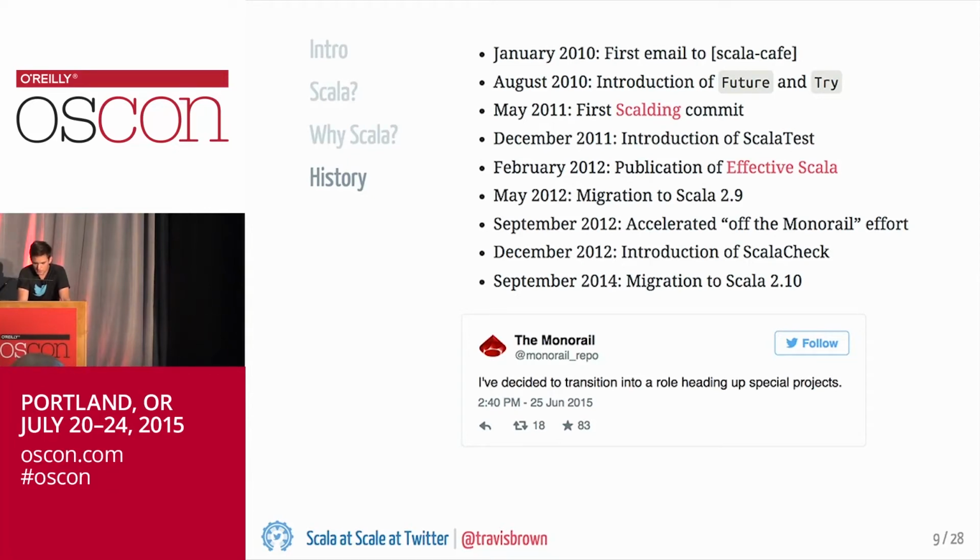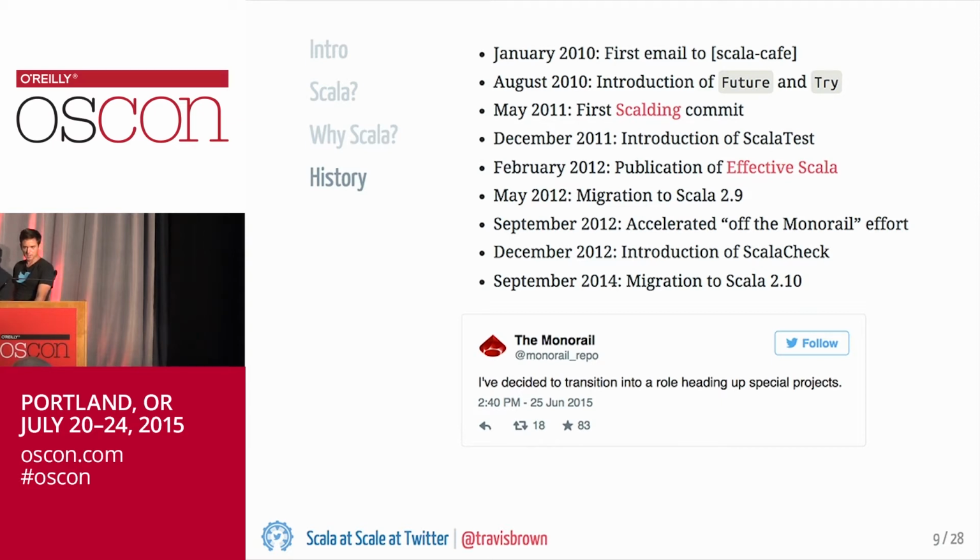Okay, so when we started on Scala, we were using Scala 2.7, and then by May of 2012, we were on Scala 2.9. In 2012, and then over the course of 2013, Twitter was starting to see the benefits of moving parts of the monorail to Scala, and so there was a lot of interest in accelerating that process of getting off of the monorail and onto Finagle. And I'll talk in a little bit about what the elements of that effort looked like.